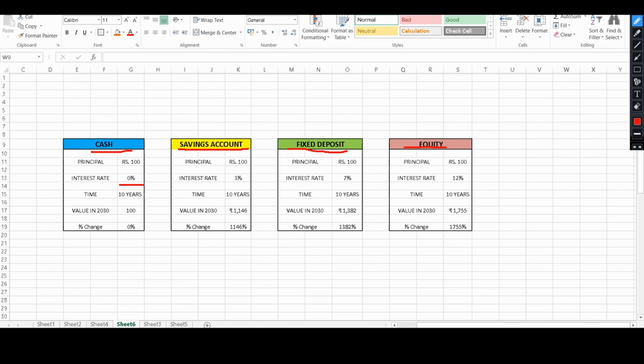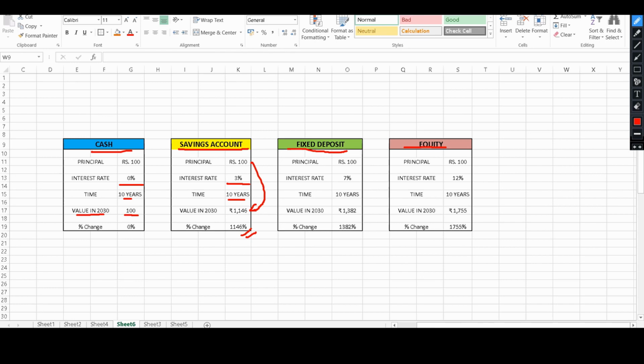As you can see, cash has an interest rate of 0%. It will not increase over time. So even after 10 years, the value of the cash will remain rupees 100, that is, in 2030, the value will be 100. Now let's move on to the savings account. A large bank savings account has an interest rate of 3 to 3.5%. Let's consider an interest rate of 3%. After 10 years, the value of the rupees 100 that the person has invested will become 1100. So there is a 1100% change in the value of the money that a person has invested.